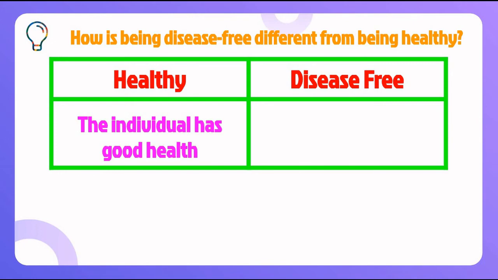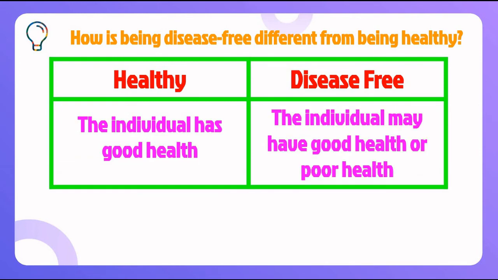But if we move on and look at disease free, we say that the individual may have good health or poor health. It's just mediocre, it's just at 0, as I have said. He may have poor health as well as good health. There is no proper definition. It's just a vague answer. So healthy is a more particular way of putting it. It would be very useful to say healthy rather than disease free.